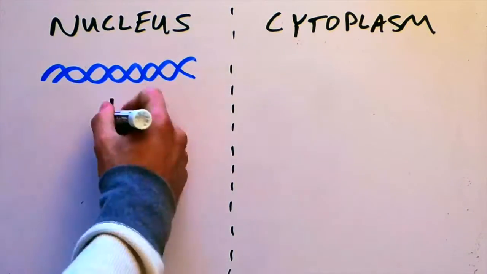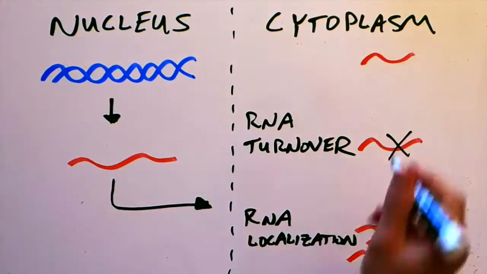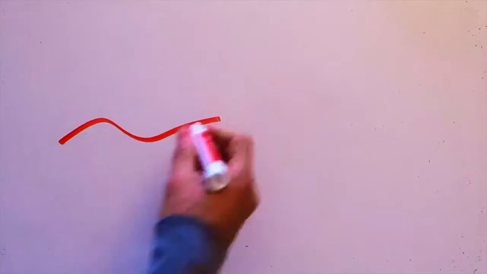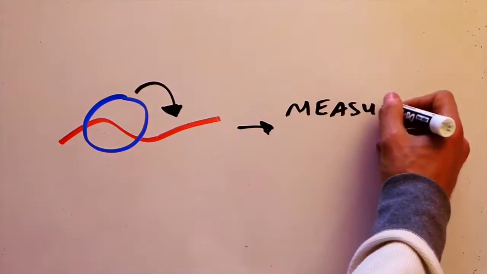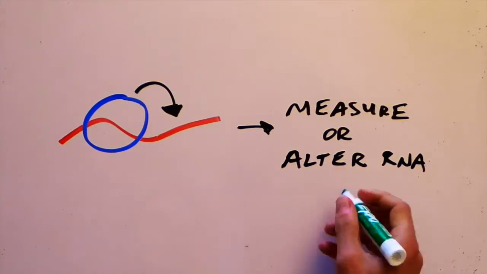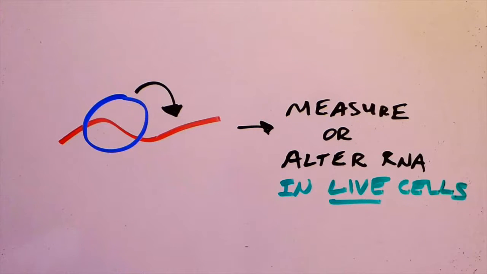Cells are very careful about how they produce RNA, and RNA is subjected to a variety of processing steps, including transport of the RNA to specific places in the cell, controlled turnover or destruction of RNAs, and eventual translation of the RNA into protein. Problems with many of these steps can cause diseases ranging from cancer to a variety of brain diseases. The first step towards curing a disease is understanding it, and so a way to recognize specific RNAs and alter or measure their features would be really useful to researchers interested in curing these diseases.